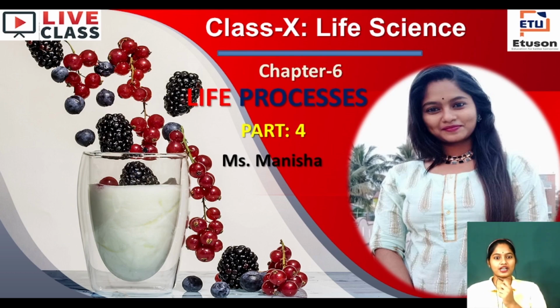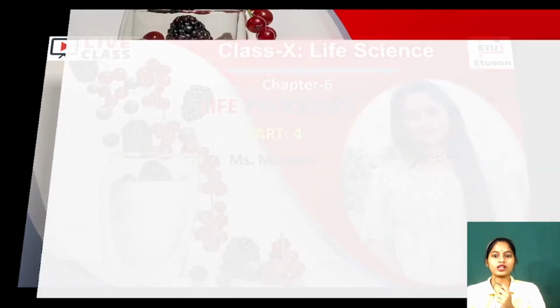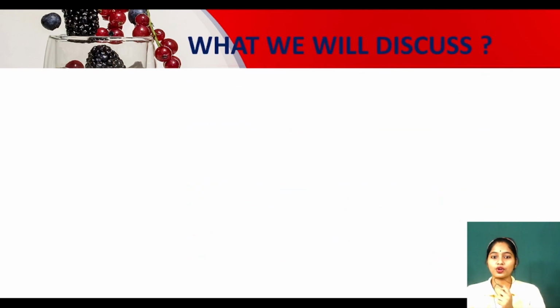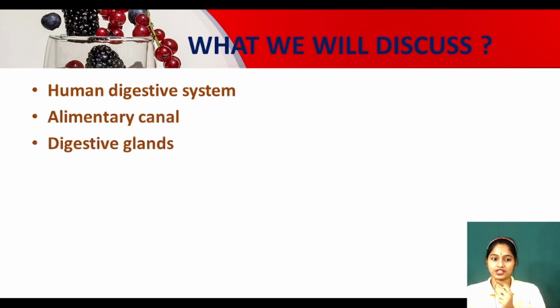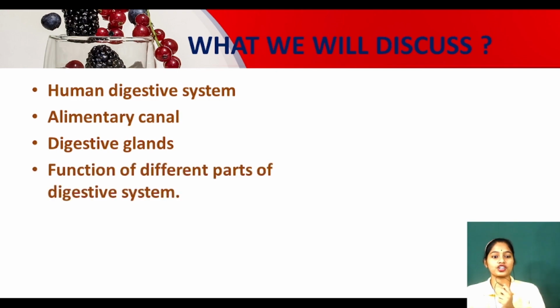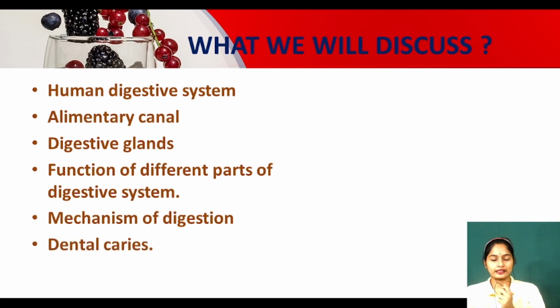Okay. So my dear students, today this is part 4 of our lesson Life Processes for class 10th. Have you revised or not? I think you all have revised. Let us recall what we have studied in our previous chapter. We have studied about the human digestive system, yes or no? So today we'll be discussing the human digestive system in a lot of detail: the alimentary canal, digestive glands, function of different parts of the digestive system, mechanism of digestion, and dental caries.